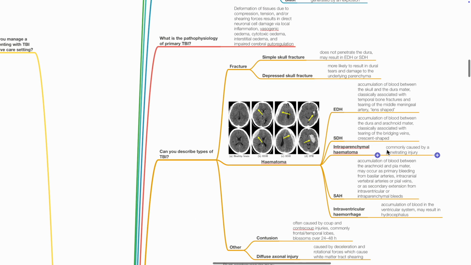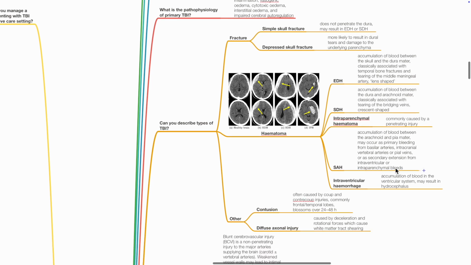Can you describe the types of TBI? This includes fractures. Simple skull fracture, which does not penetrate the dura, may result in EDH or SDH. Depressed skull fracture, most likely to result in dural tears and damage to the parenchyma. Hematomas: EDH, SDH, intraparenchymal hematoma, SAH, and intraventricular hemorrhage. Other types of TBI include contusion and diffuse axonal injury.